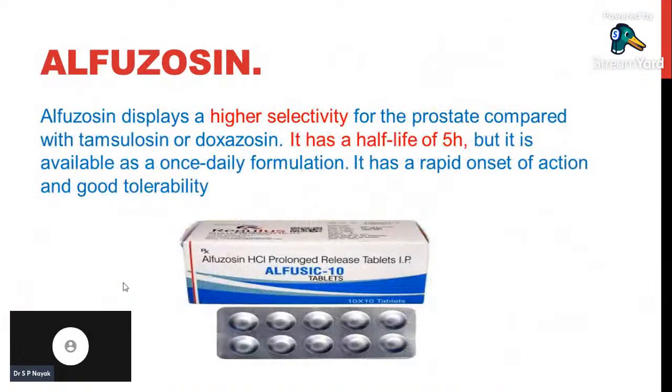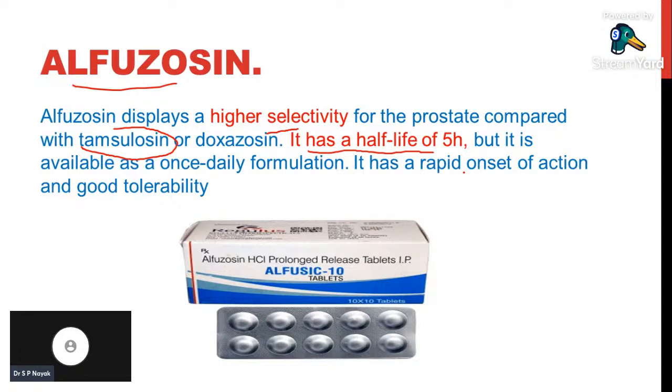Next drug is alfuzosin. Alfuzosin is another alpha 1 blocker. It is also not that commonly used, but alfuzosin displays a higher selectivity for prostate compared with tamsulosin or doxazosin. See, alfuzosin has higher selectivity than tamsulosin, but its half-life is 5 hours.